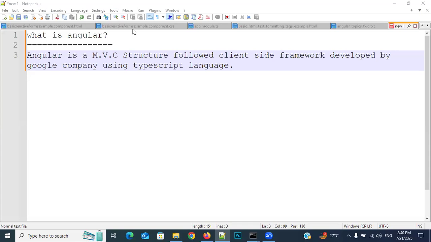Your application should be secure, and at the same time it should work very fast. Then only your application will be used by the number of users. Clear, everyone? Should be secure and performance-wise should be good. So your application should be secure and it should perform very well.